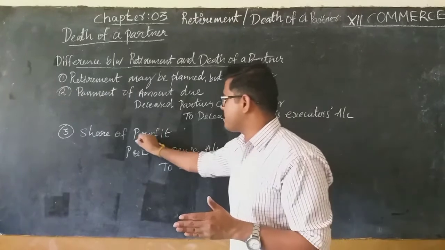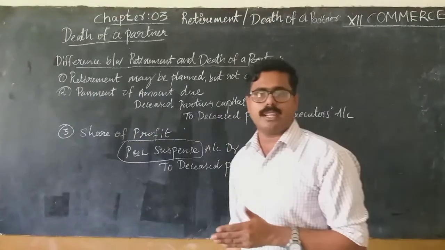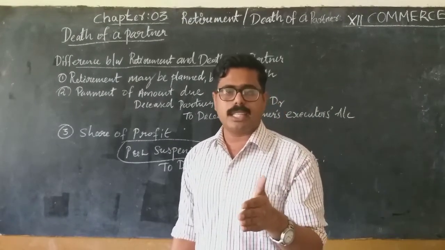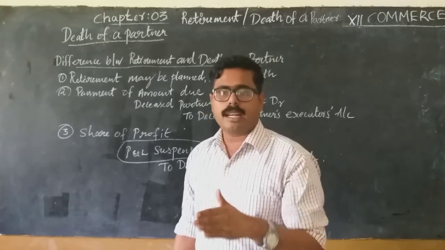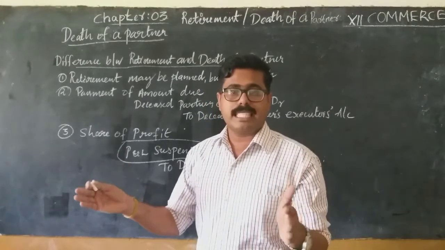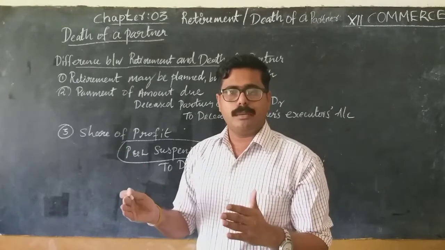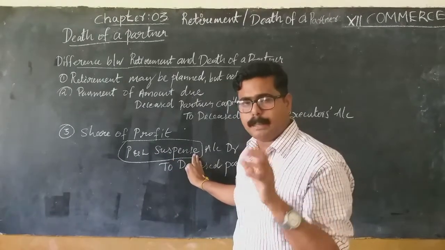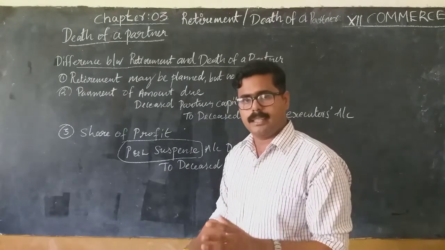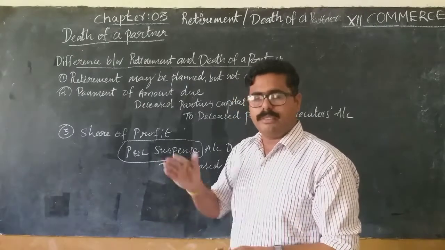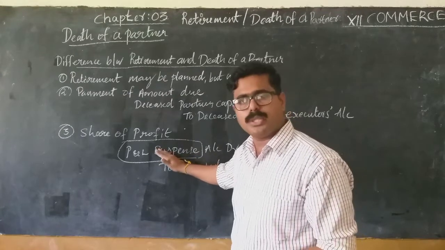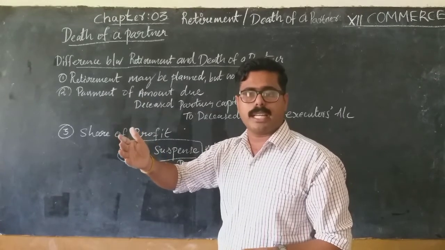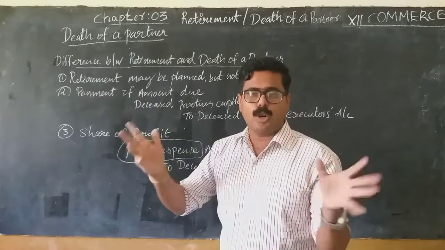Why are we mentioning profit and loss suspense account instead of profit and loss account? As we know, profit and loss account is also known as the income statement of the organization, which is prepared at the end of the accounting year. Yes or no? So for settlement of the deceased partner, we will be using a separate account, that is profit and loss suspense account. It is a temporary account. At the end of the year, when we prepare profit and loss account, we will transfer this profit and loss suspense account to profit and loss appropriation account. Yes or no? What is the meaning of profit and loss appropriation account? The account which shows the appropriation of profit.